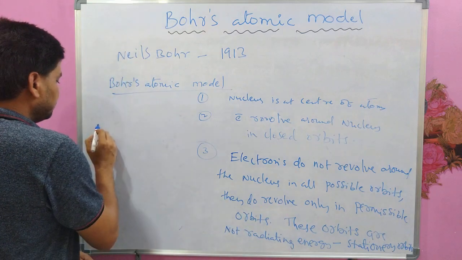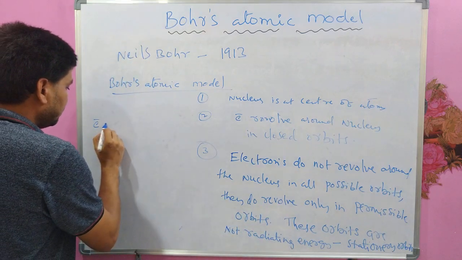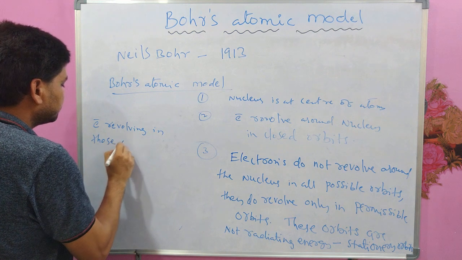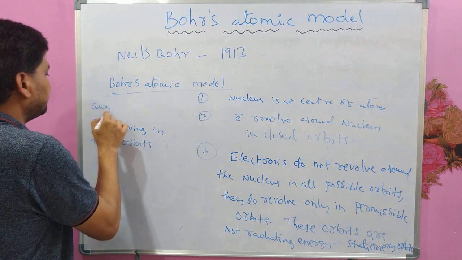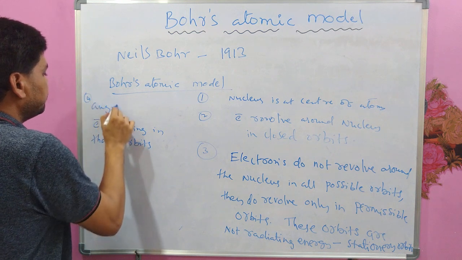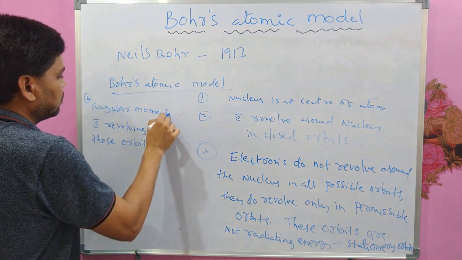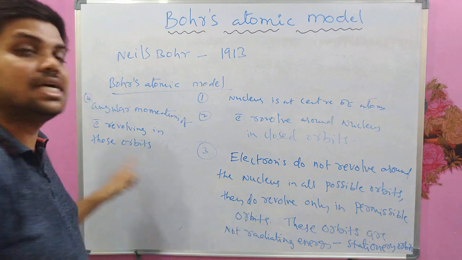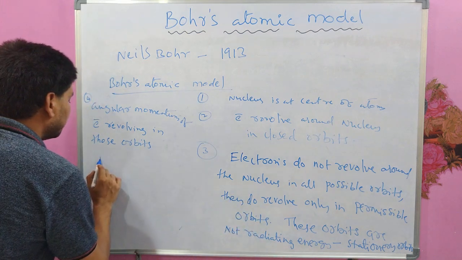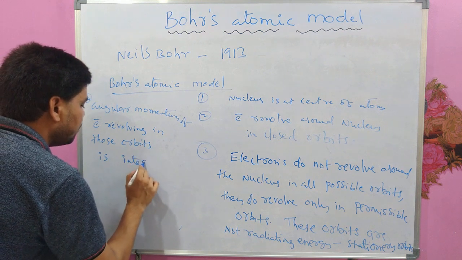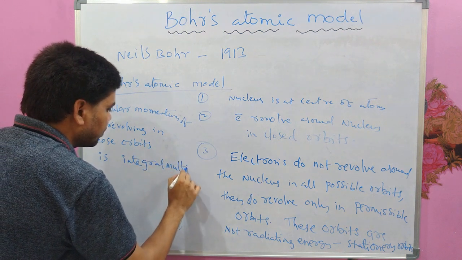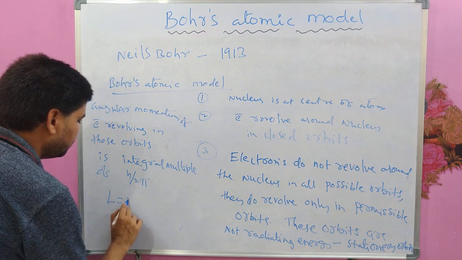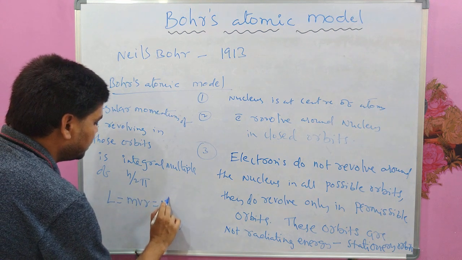And the electron revolving in those orbits, the next postulate I can say, the angular momentum of the electron revolving in those stationary orbits is an integral multiple of h by 2 pi, which means L equal to mvr equal to nh by 2 pi,